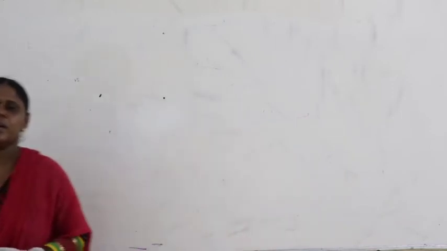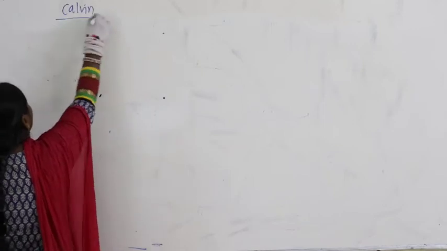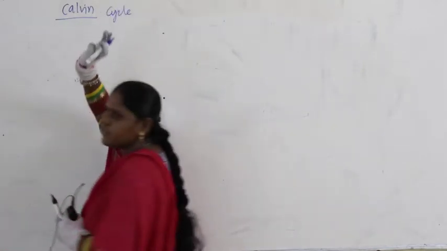Hello students, let us continue with the concept of photosynthesis. We were in the discussion about a very important pathway or cycle. What is that? Calvin cycle. Calvin cycle is very important. For the last class I have given two important reactions. What are they? Carboxylation and reduction. Now let us continue with the third step of the Calvin cycle. What is the third step we have? Regeneration.